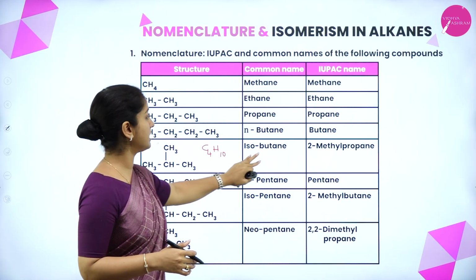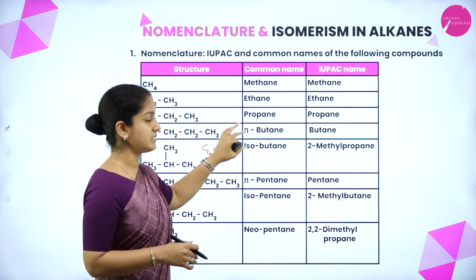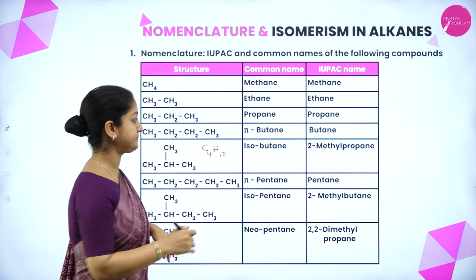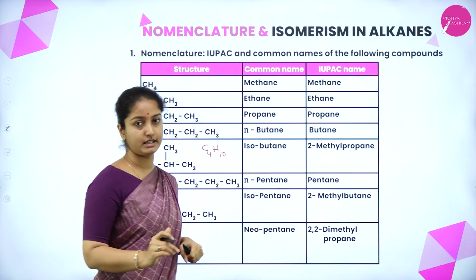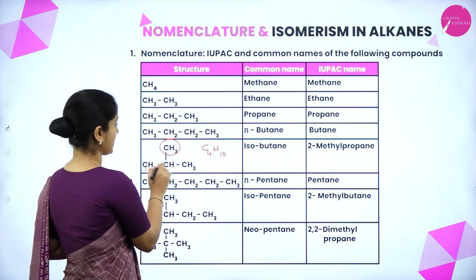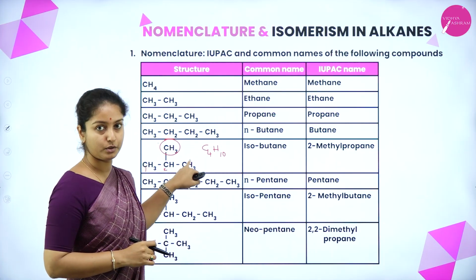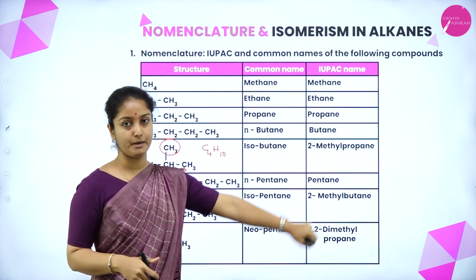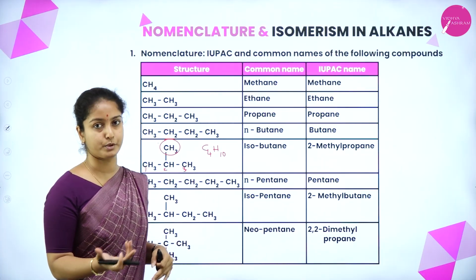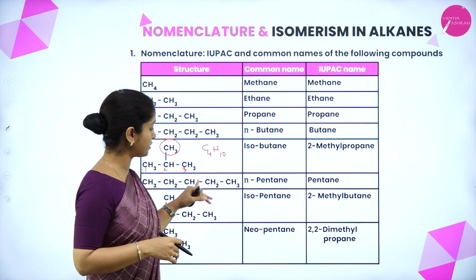For this, the common name is isobutane. Iso in the sense it is a branched structure. N in the sense it is a straight structure. And the IUPAC name for this structure is 2-methylpropane. It is 2-methylpropane because the methyl group is attached to the second carbon atom. So, if I start here 1, 2, 3, the second carbon is attached to the methyl group, giving the name 2-methylpropane. Propane is because the main carbon chain consists of 3 carbons. So, it is 2-methylpropane.